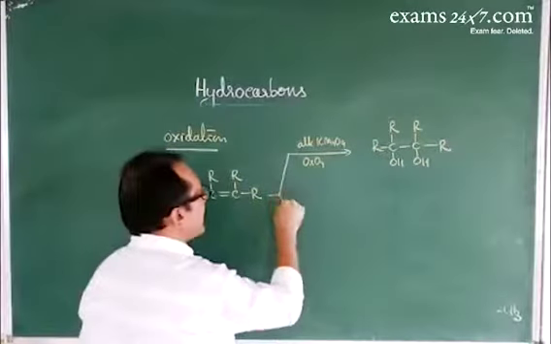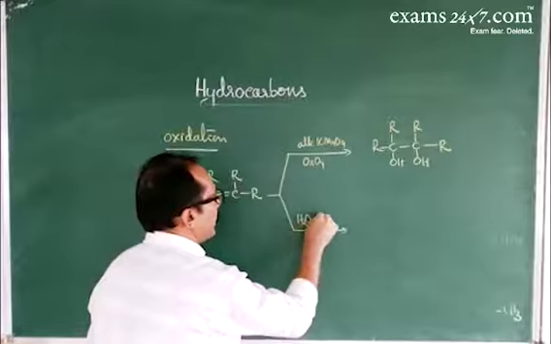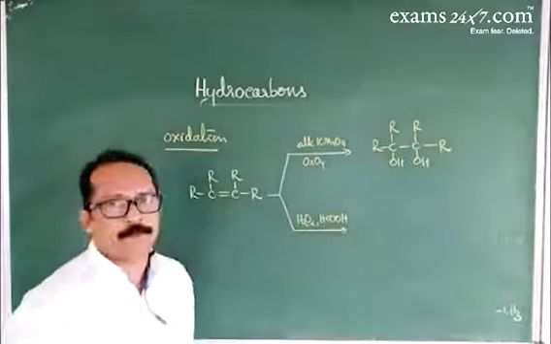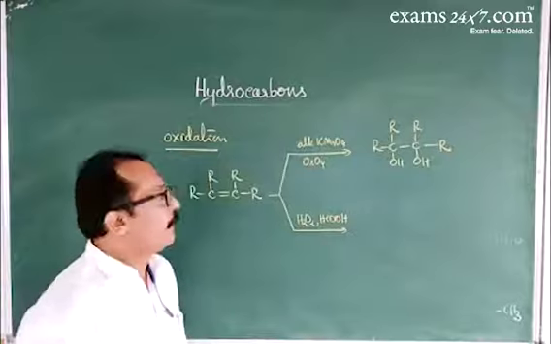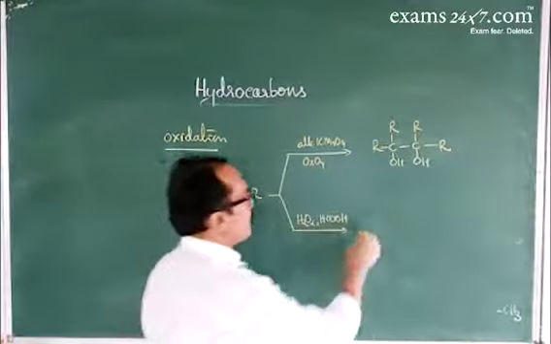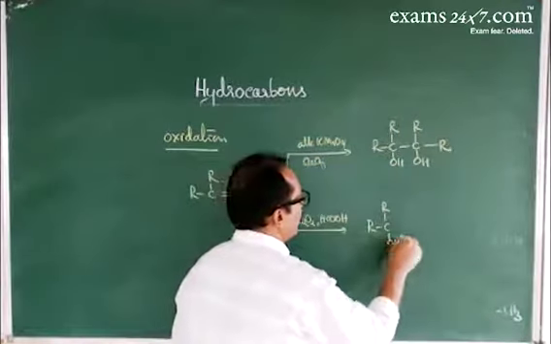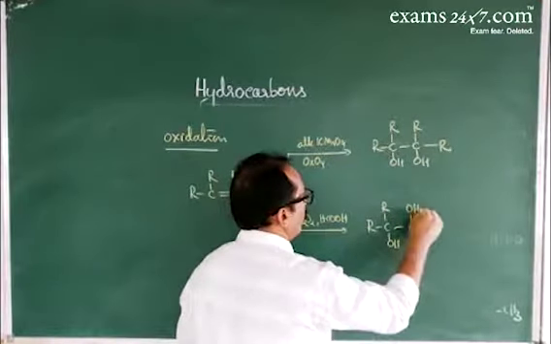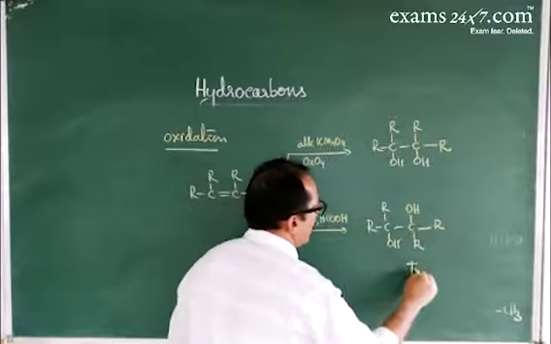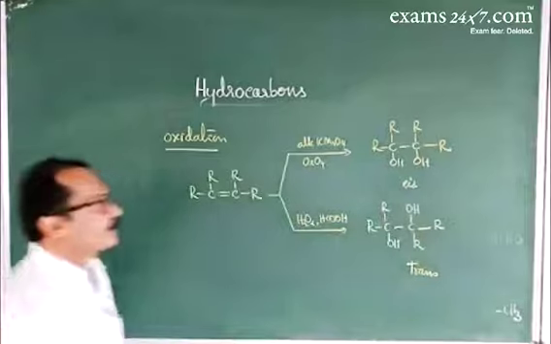And if the same reaction is carried out in the presence of hydrogen peroxide, formic acid or peracids, here anti-addition takes place to give the trans isomer. This is the trans isomer, and the earlier one is the cis isomer.